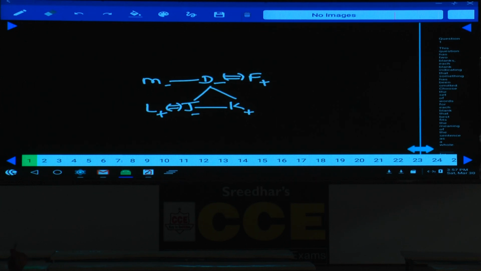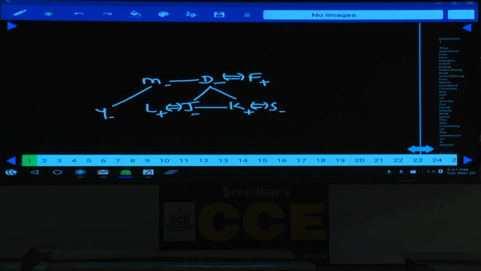Y is the daughter of M. Can be written like this, Y is the daughter of M. K is married to S. Now, K is a male, married to S, a female. This is the information we have.